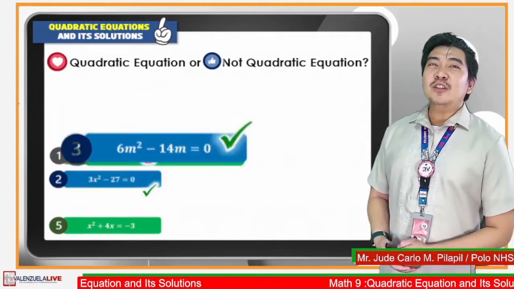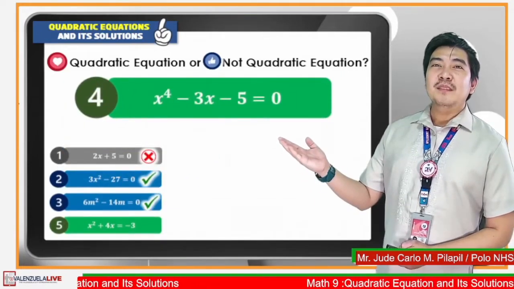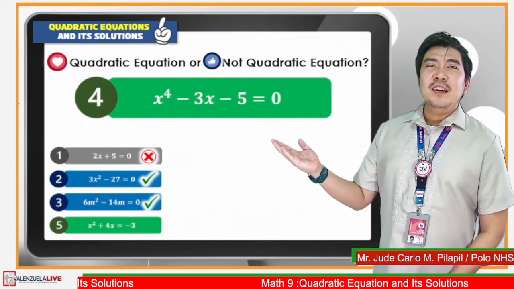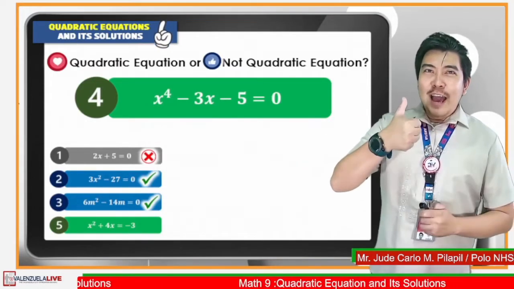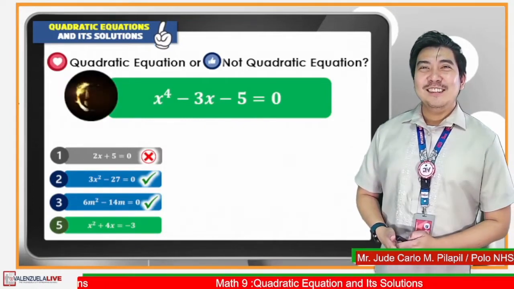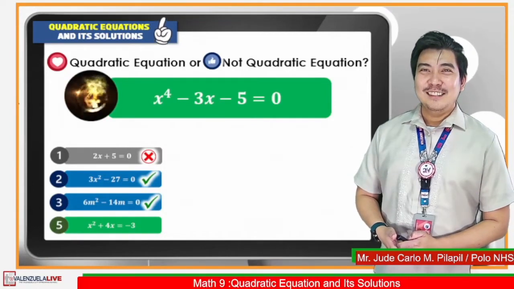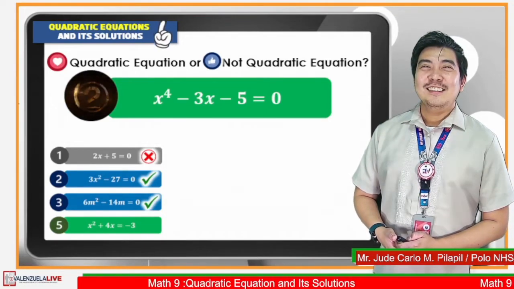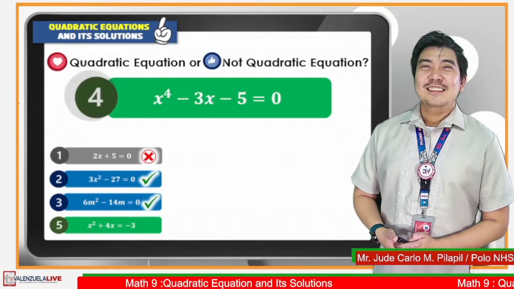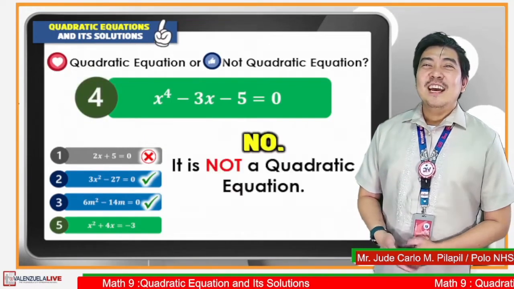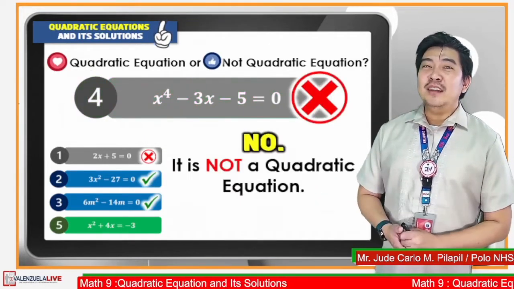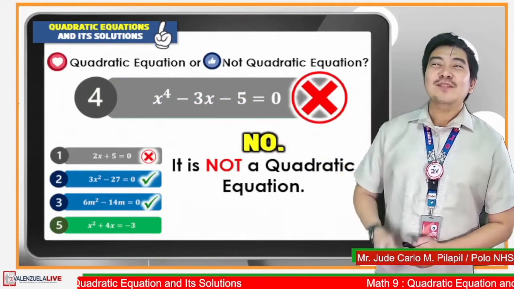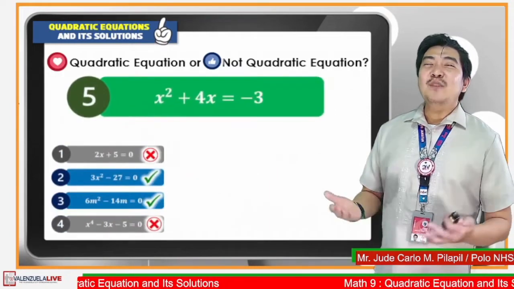Observe the structure of the next equation. Is the fourth item a quadratic equation? Is it a heart or like react? Amazing! It is not a quadratic equation since the highest degree of this equation is 4. Let us have the last item.